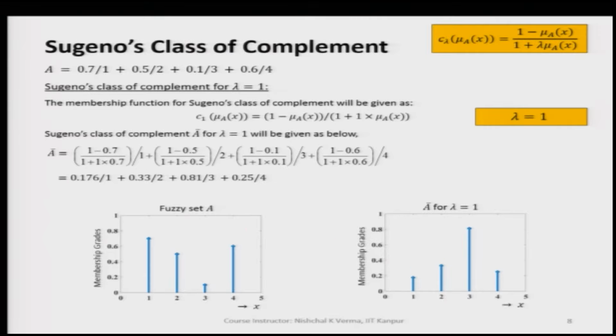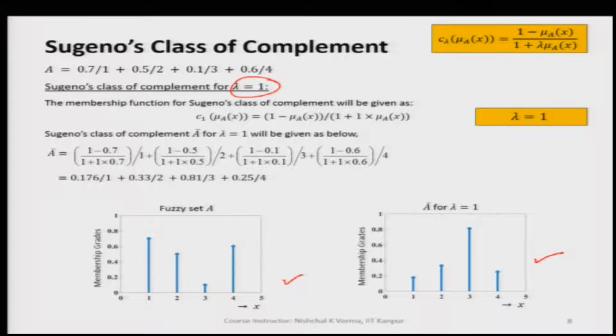So, similarly, when we take lambda equal to 1, let us see what we are getting here. This is also shown here, that A bar is the complement of the fuzzy set A for lambda equal to 1.